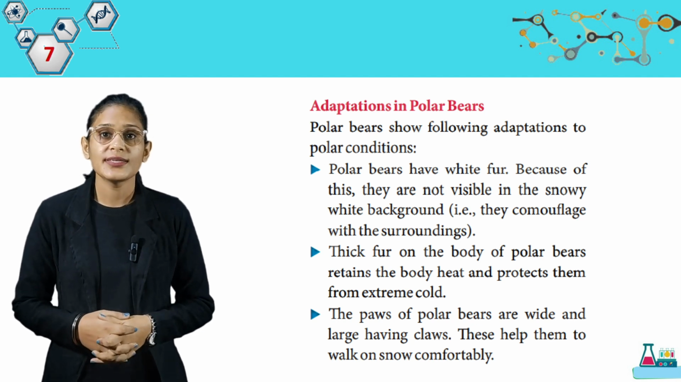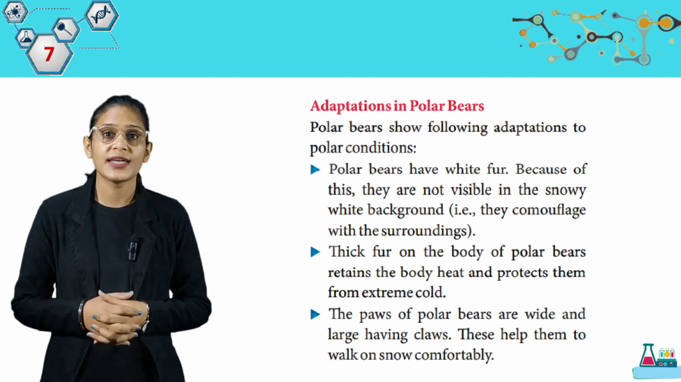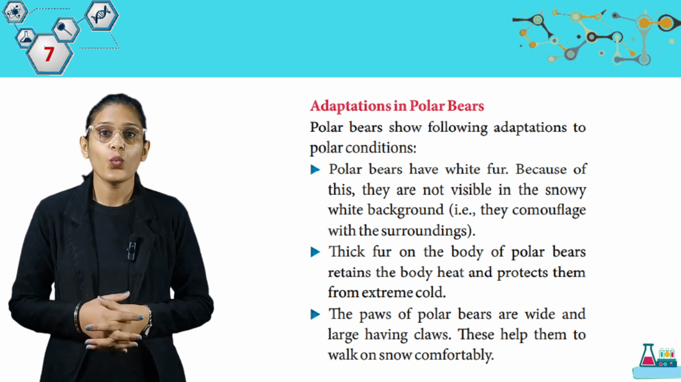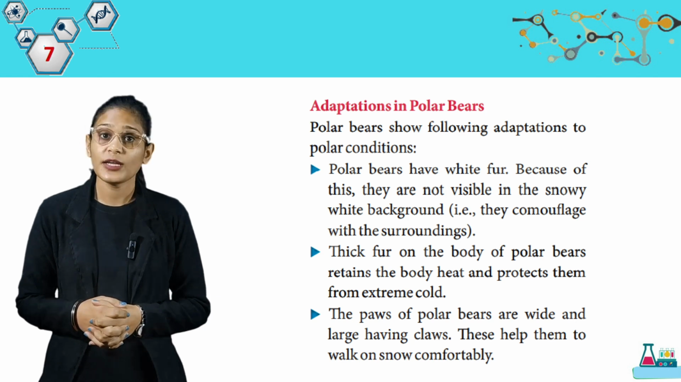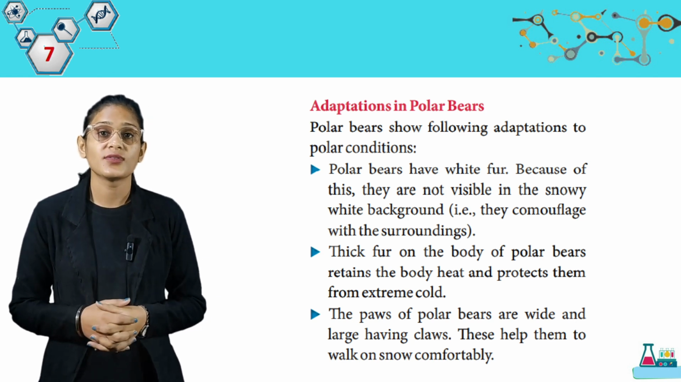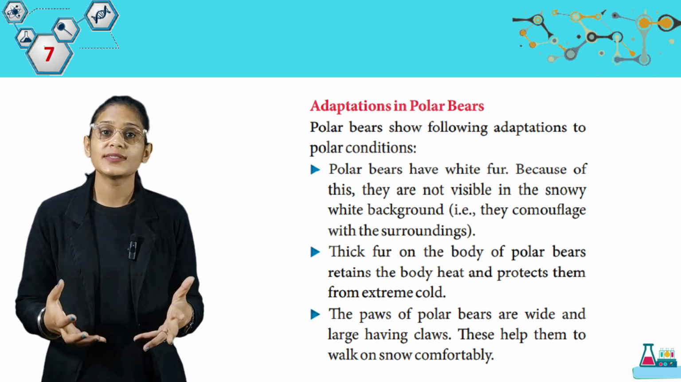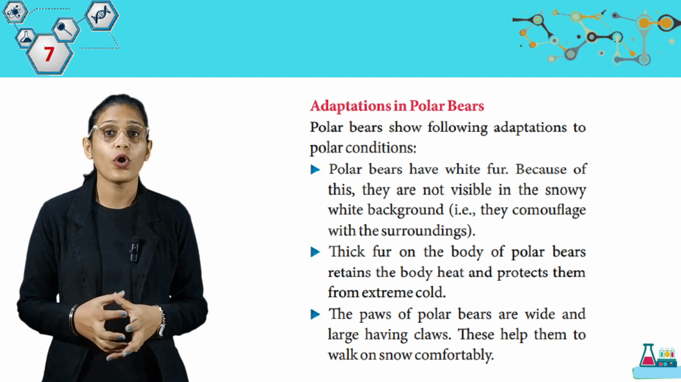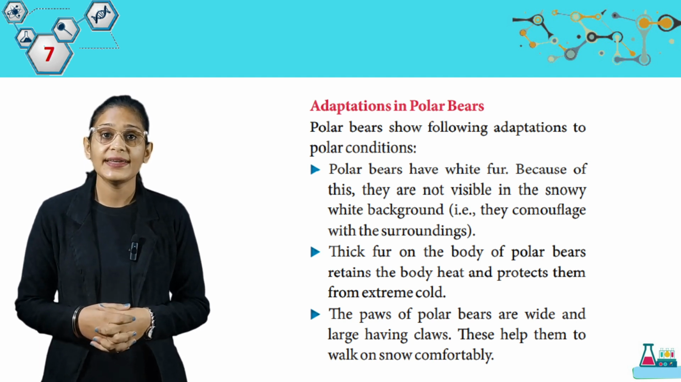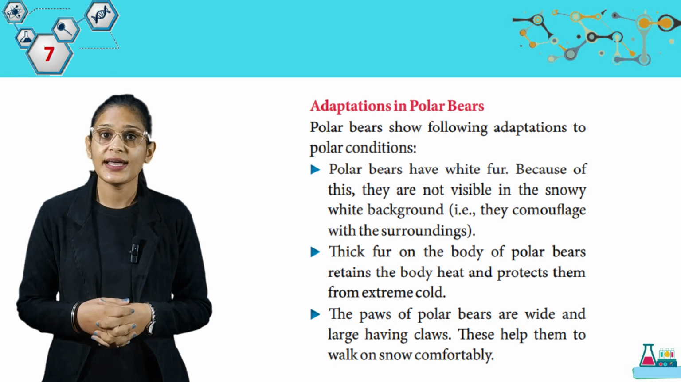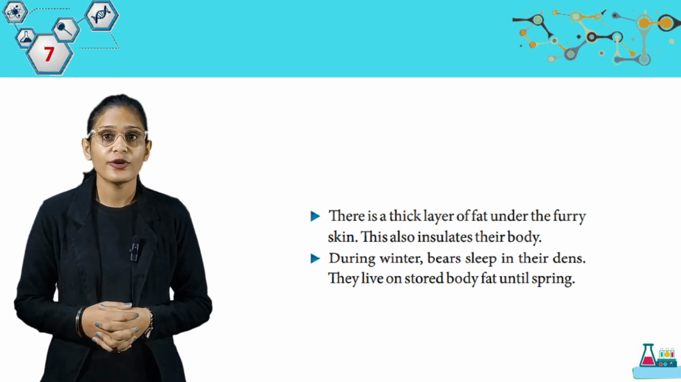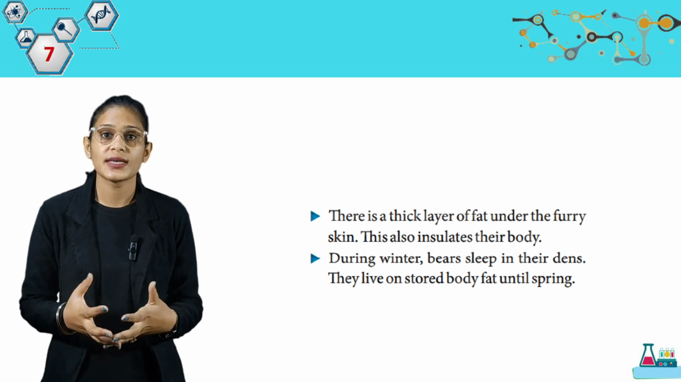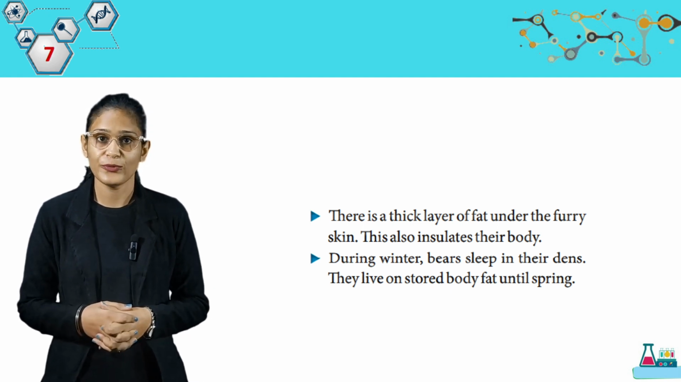First, polar bears have white fur. Because of this, they are not visible in the snowy white background. That means they camouflage with the surroundings. Thick fur on the body of polar bears retains the body heat and protects them from extreme cold. The paws of polar bears are wide and large, having claws. These help them to walk on snow comfortably. There is a thick layer of fat under the furry skin. This also insulates their body.